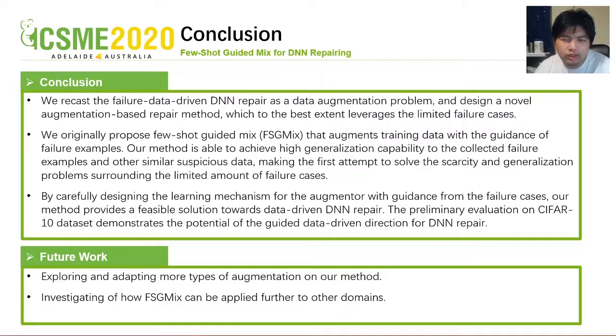In conclusion, we designed a novel augmentation-based repair method, FSG mix, making the first attempt to solve the scarcity and generalization problem surrounding the limited amount of failure cases. It's also a feasible solution towards data-driven DNN repairing. We will explore more augmentation on our method and apply it to other domains in the future.